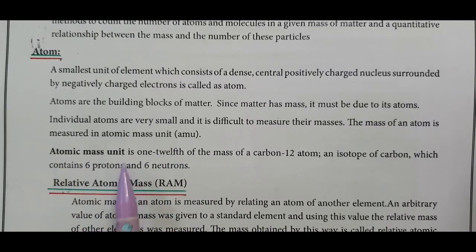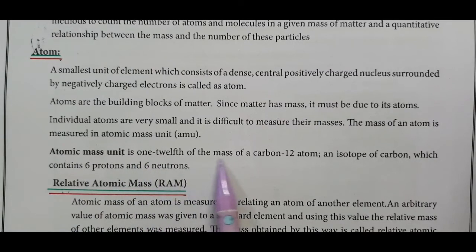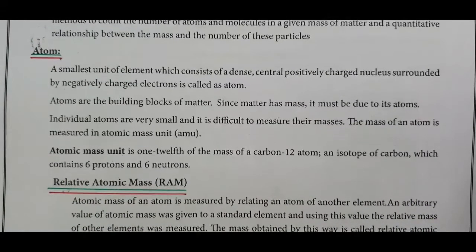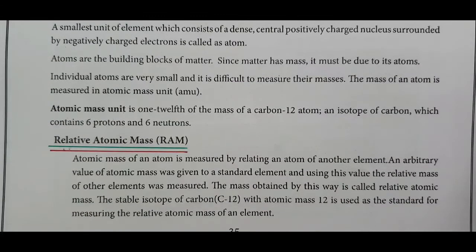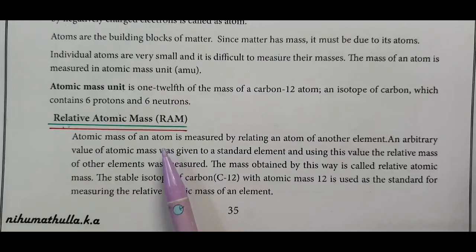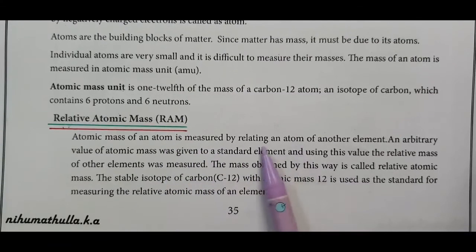What is atomic mass unit? Atomic mass unit is 1/12 of the mass of a carbon-12 atom, an isotope of carbon which contains 6 protons and 6 neutrons. Come to what is meant by relative atomic mass. Atomic mass of an atom is measured by relating it to an atom of another element.